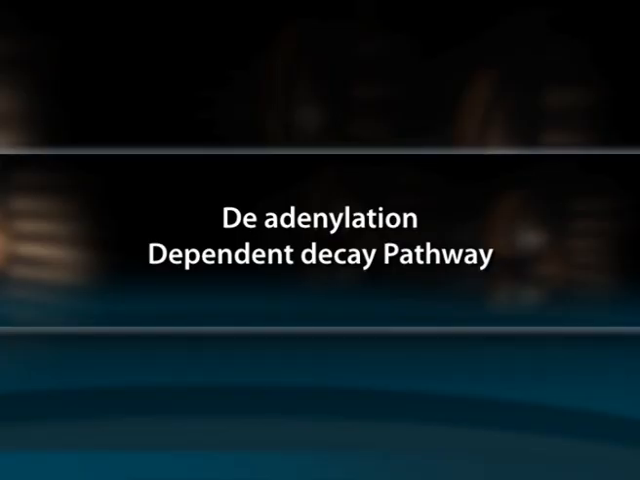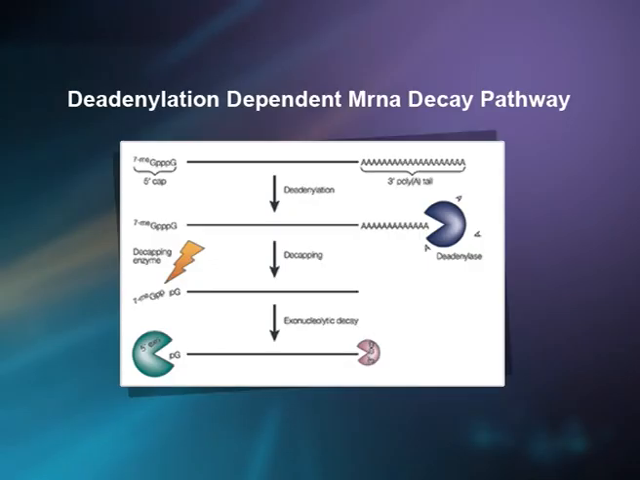1. De-adenylation dependent decay pathway. The first step in decay is shortening of poly A tail by de-adenylase. Thus, the 5' cap is removed and the mRNA is attacked by 5' and 3' exonucleases.